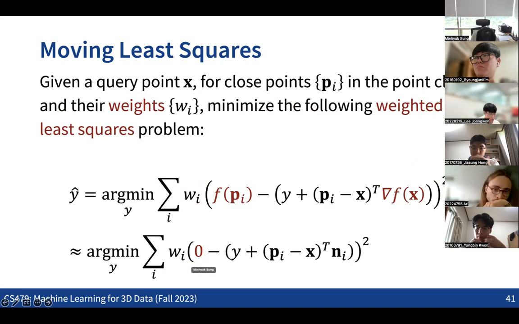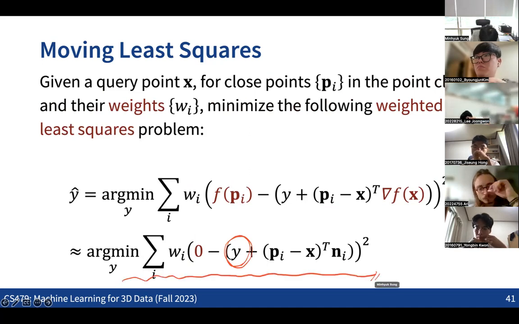So we basically want to find the best value of y here, which basically means minimizing this, while having some kind of weight function for each of the points. Obviously, we're going to define the weight for each of the points based on the proximity from the query point to each point in the point cloud, right?